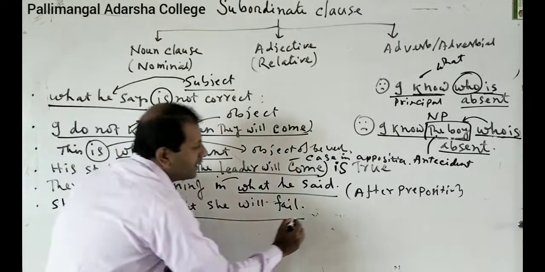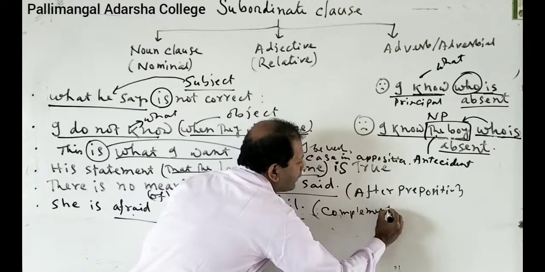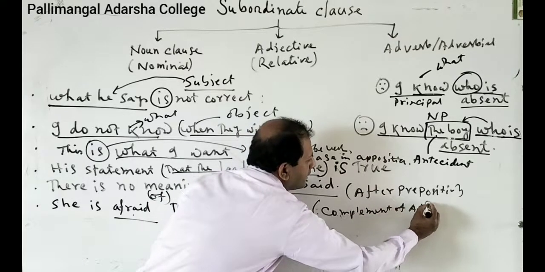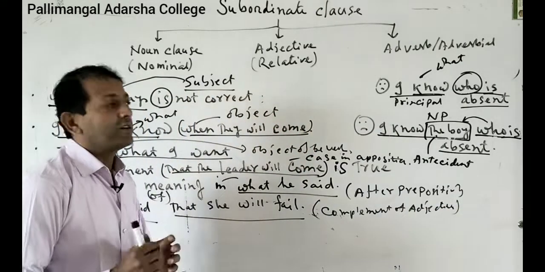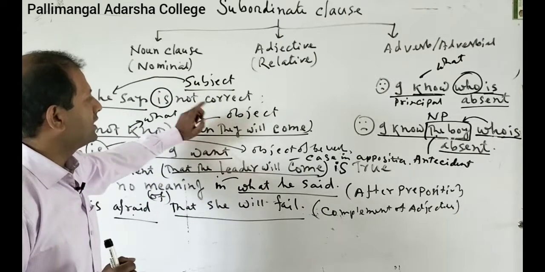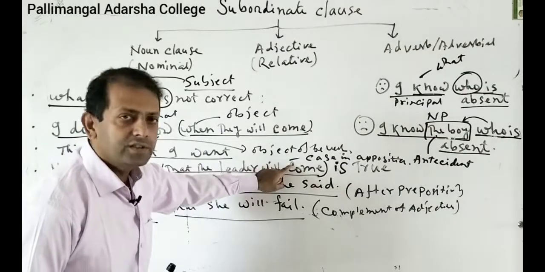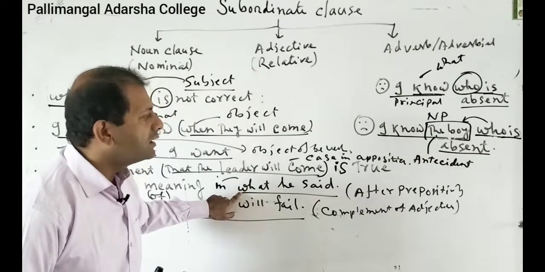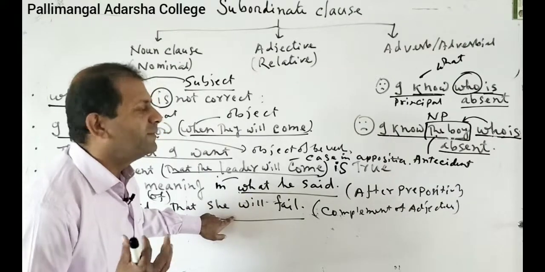So a noun clause is the complement of an adjective. Okay. So in this way, what have we got? We have got that a noun clause is set as a subject, as an object of a verb, object of a be verb, case in apposition, after a preposition, that is object of a preposition, and complement of an adjective.